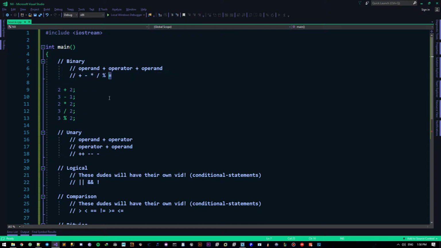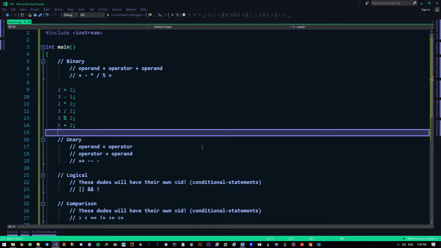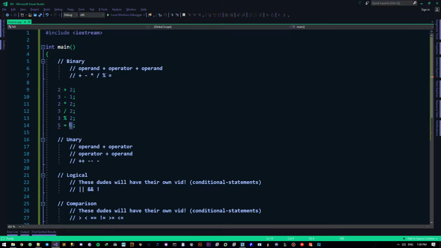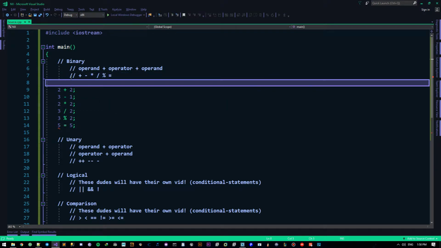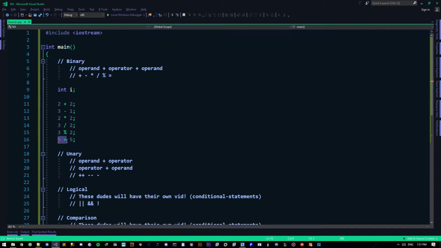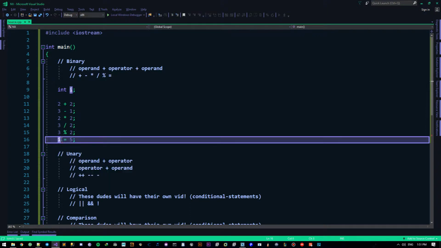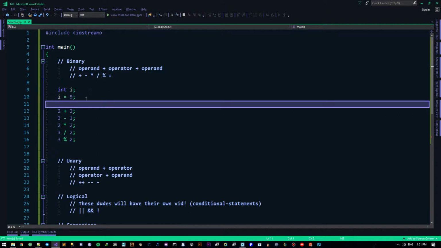Anyhow, so we also have the equation operator. Now, equation is something else. We can't really say 5 equals 2. It's stupid. We can't say 5 equals 5. That is also stupid in the context of C++. So how do we use this guy? Well, obviously, we use it not with numbers, but with variables, right? So instead of saying 5 equals 5, I can say I equals 5. Then I will have given I any kind of value I want. All right, I equals 5. It means put 5 into I.